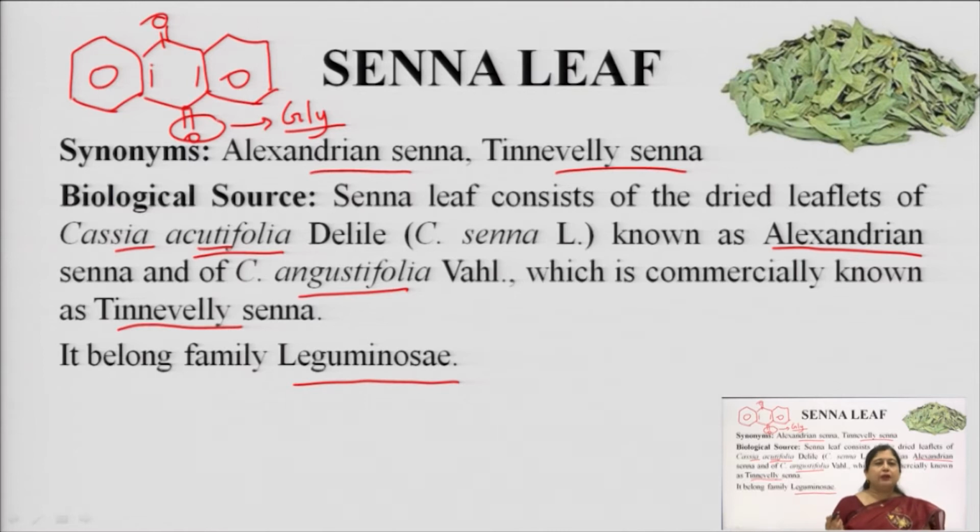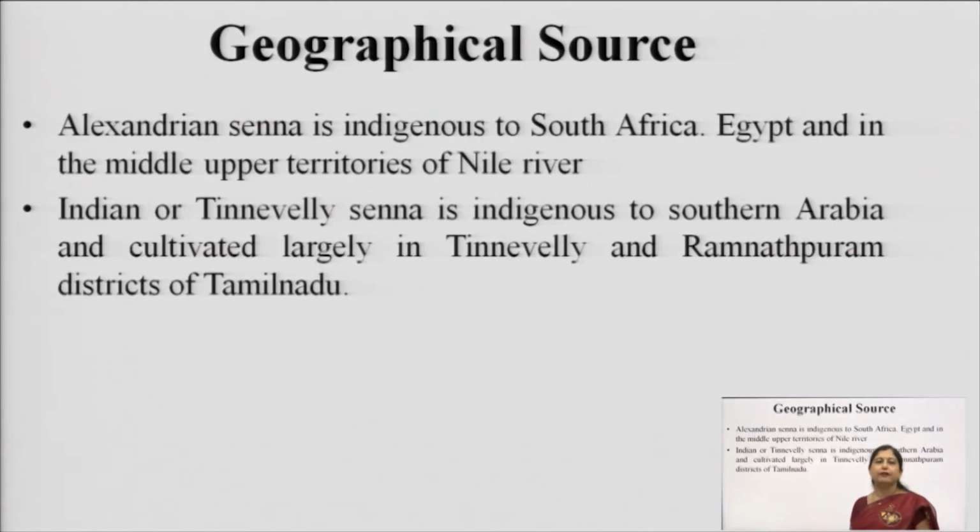You can remember this: acutifolia is something having acute foliage, meaning the apex is acute in nature, while angustifolia has a broad kind of apex. So that is angustifolia. This we will discuss in the morphological differences.